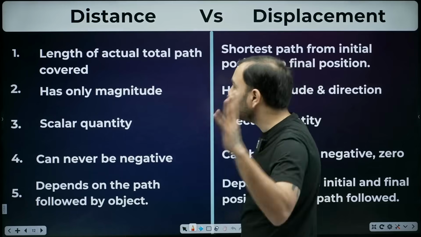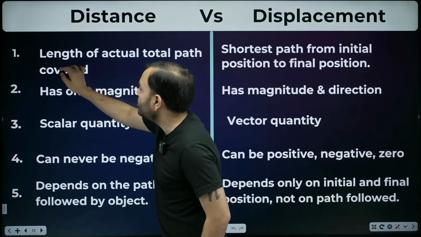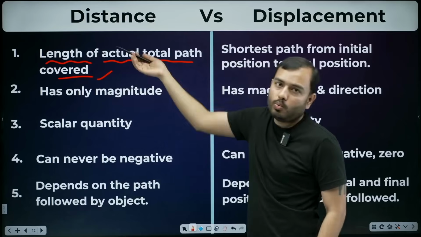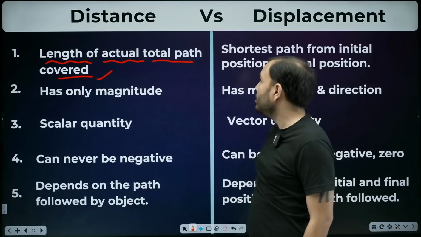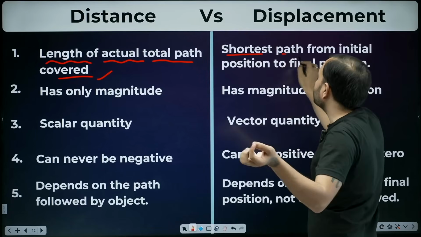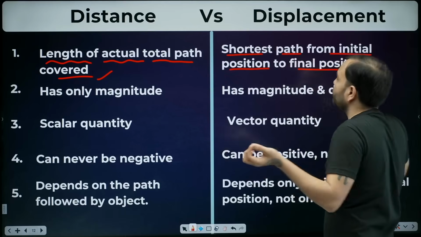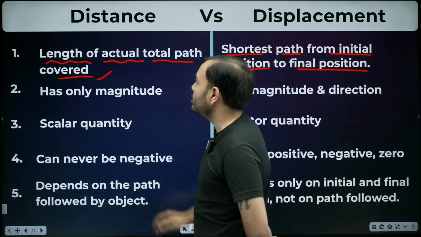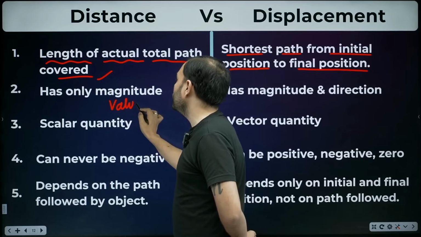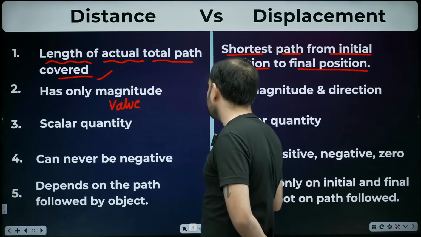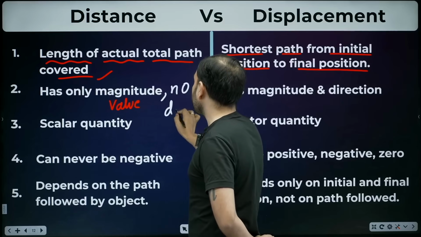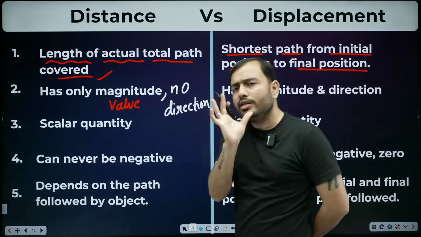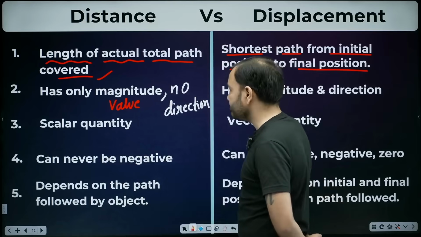You will understand it like butter. Distance is the length of the actual total path covered. Actually, how much did he walk? That is distance. Please remember it. Displacement is the shortest path from initial position to final position. The shortest path has only magnitude. Distance only has value. It doesn't have any direction. We never speak of direction with distance. We only give value, 5 meter, 10 meter, 20 meter, whatever it is.